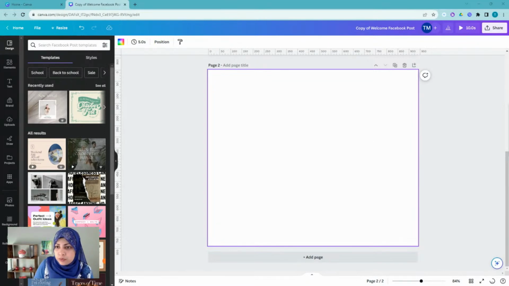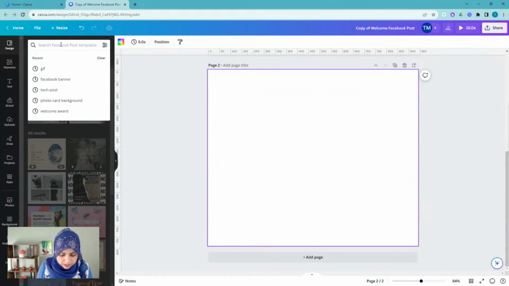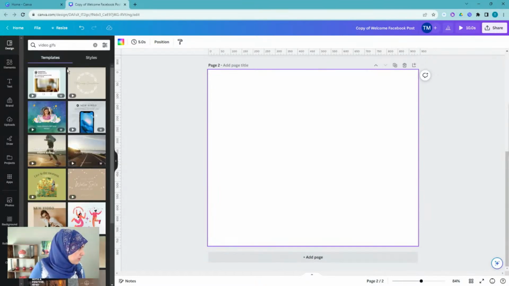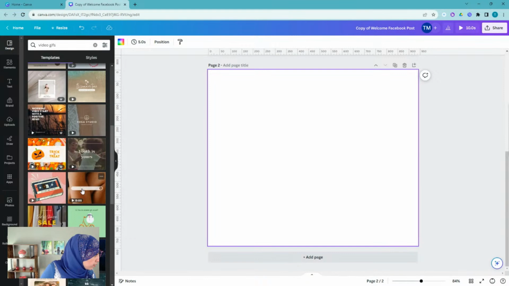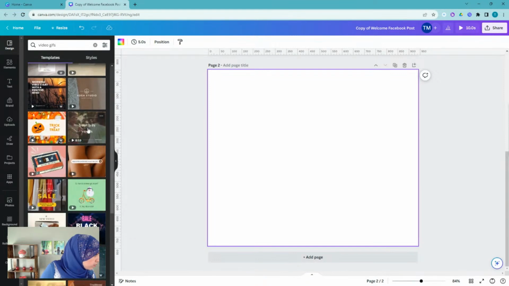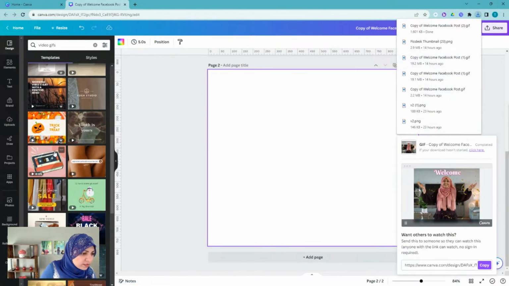All right, so we are going to add another one. I'm going to say, let's search for video GIFs, see what comes up. Go. So we have some examples here also. So cool, right? Look at these cute ones. So cute. Okay, so it is ready.